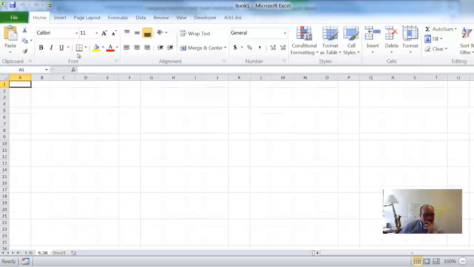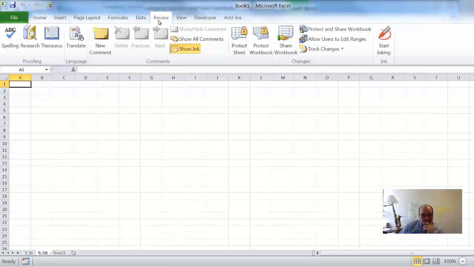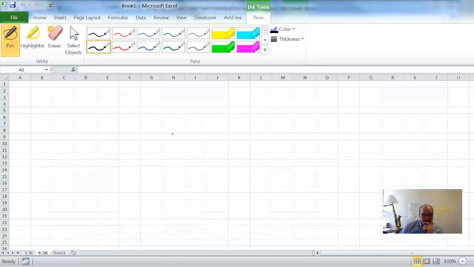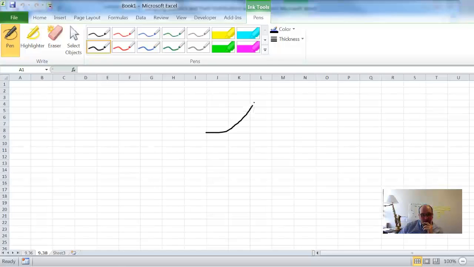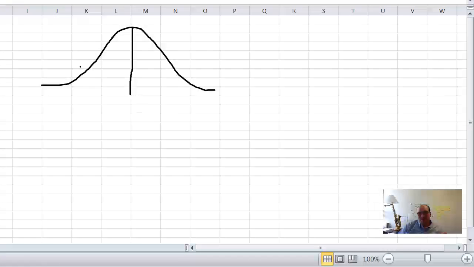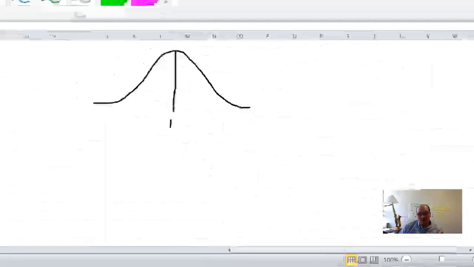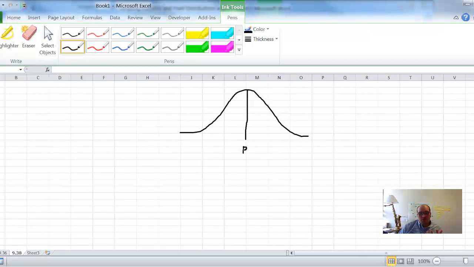So the first thing that I like to do when I think about these problems, let's see if I can draw this, is to draw this out, right? So if we were to draw this as a normal distribution, like something like this, I always like to think about what is sort of right in the middle, right? What's the mean? Also think about what's expected. We talk about the expected value, which is also the mean. Well, in this case, what's expected we also think about as p, right? For this kind of problem, p, and in this case, p equals 0.53.